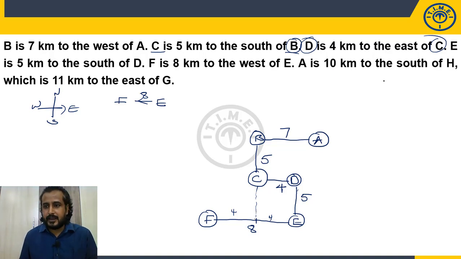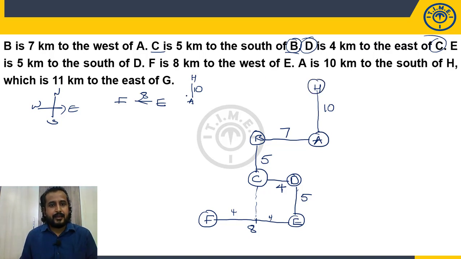Next, A is 10 kilometers south of H. So A will be south of H. How much is the distance? 10. A is here, 10 kilometers south of whom? H.